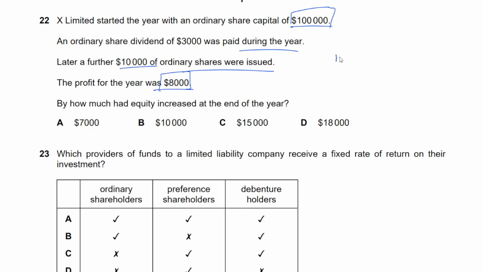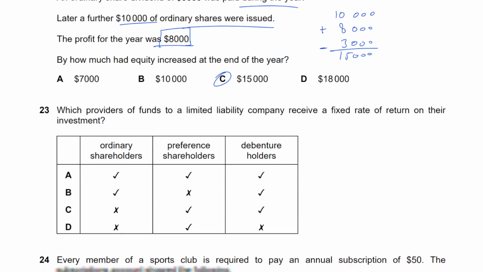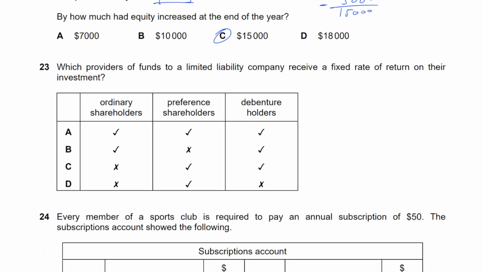10,000 more shares were issued, so that increases equity, that increases ownership, or what belongs to the owners, basically. There was more profit, so we're going to get more money, 8,000. Now 8,000 also belongs to the owners, and 3,000 is taken away. It's given to the owners, but it's out of the business now, so equity goes down by 3,000. What belongs to the owner goes down because they've taken the money. So that's going to be 15,000. Okay, not that hard. Again, if you're facing difficulty here, please revise limited company chapters. This is basic, nothing complicated.